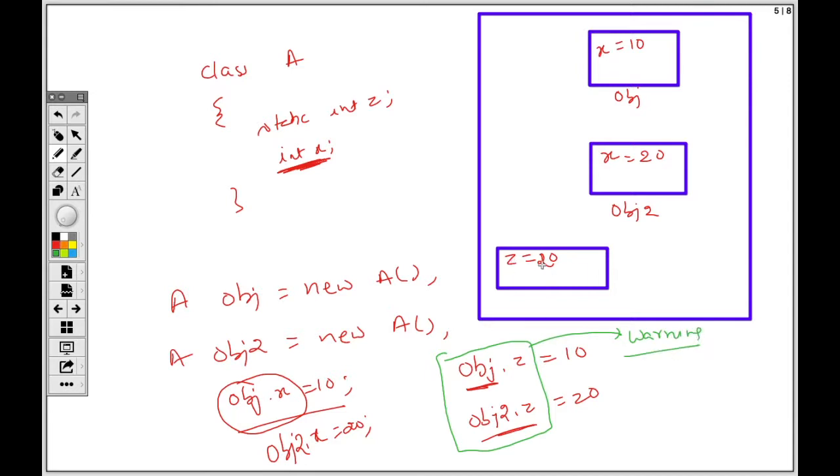Because this is a class level variable, you should not be accessing it through the object. You should access it through the class property only. It is just for understanding that, okay, this is also how it works. The reason being simple, if anything